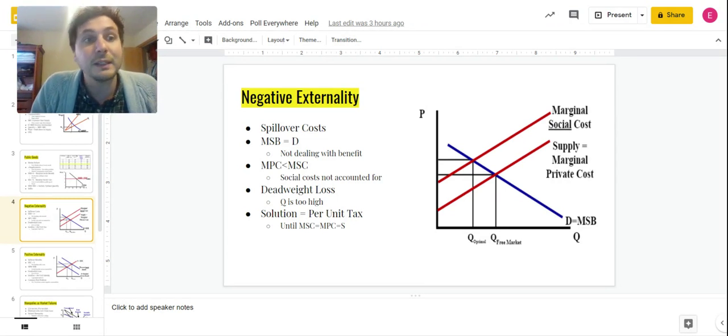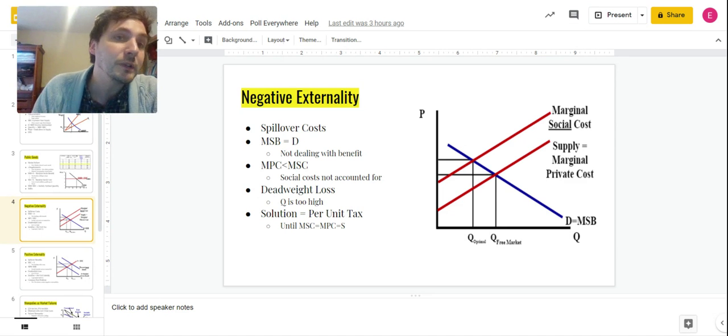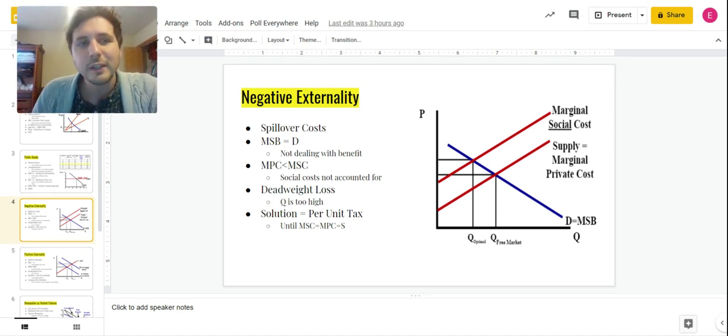So for example, pollution has a negative externality, right? When people are buying diesel for diesel cars and diesel trucks, they aren't taking into account the fact that it is going to cause more pollution and harm our environment. In the same way, smoking: people who are buying their cigarettes and the businesses who are selling the cigarettes are not taking into account the social costs that they should, that other people who inhale this secondhand could potentially die from that, even though they haven't smoked a cigarette in their life. Spillover costs, people who are not a part of the market being impacted.